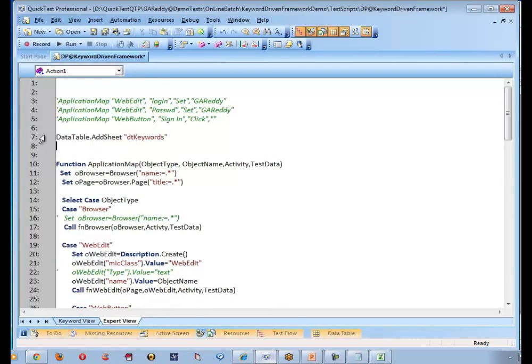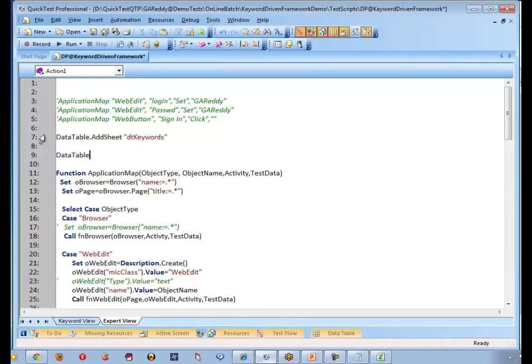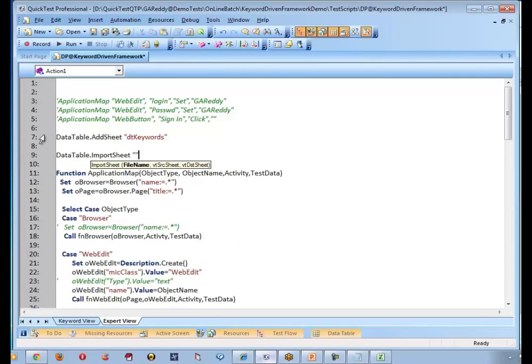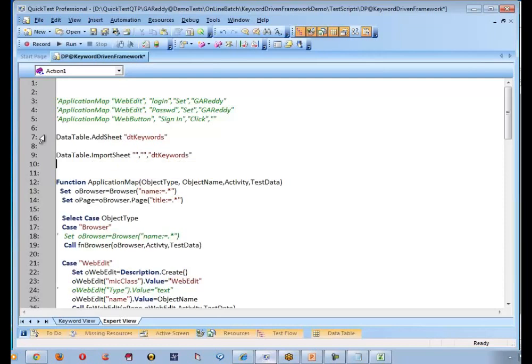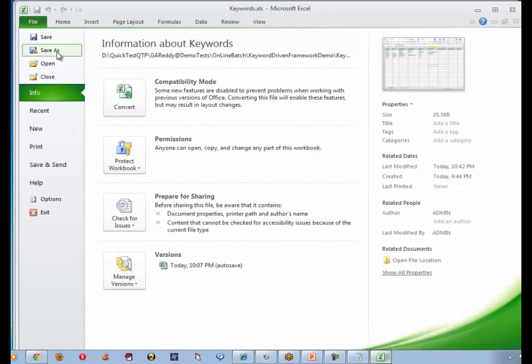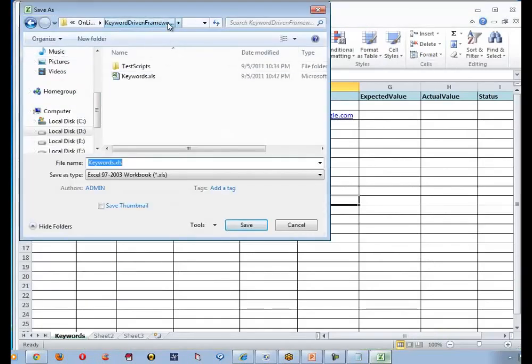On the data table, import sheet from source out of that one particular sheet into our sheet called DT keywords. So where is the path of this? So I think we have saved that into, so this is the path. Am I correct? This is the path with the name called keywords Excel.